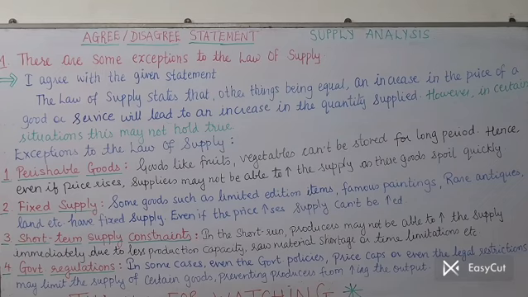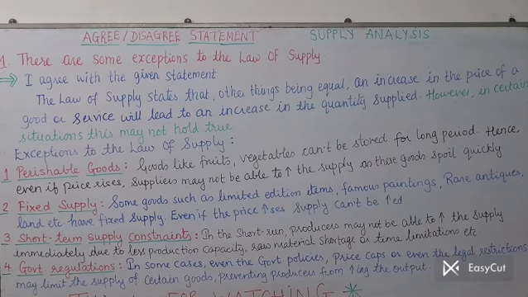Then we'll write the meaning, what exactly the law of supply is. The law of supply states that, other things being equal, an increase in the price of a good or service will lead to an increase in the quantity supplied. That means, simple, that whenever the price rises, see, supply is done by the seller. So whenever the price of a good or service rises, the seller's profit will rise, and naturally, with the increased profit, he will be interested in supplying more. So such a simple law of supply, that with the increase in price of a good or service, it will lead to an increase in the quantity supplied.